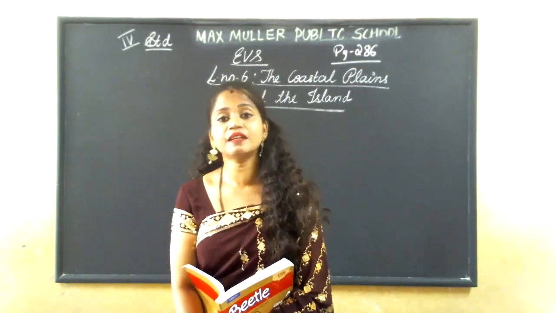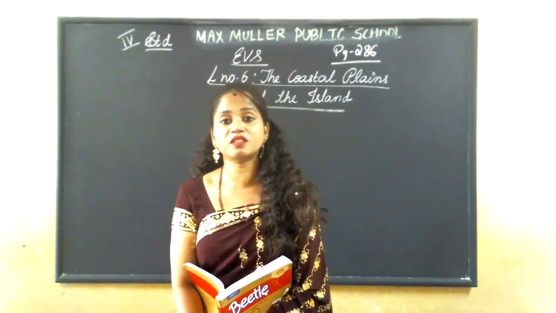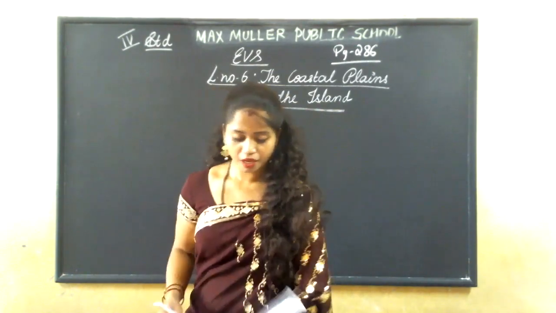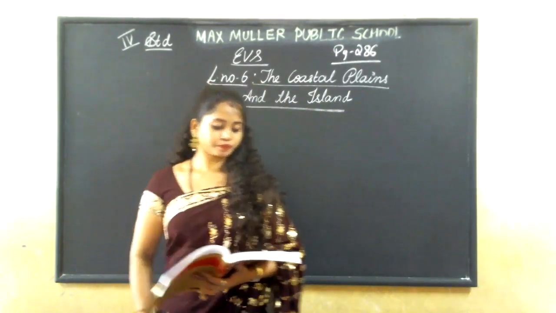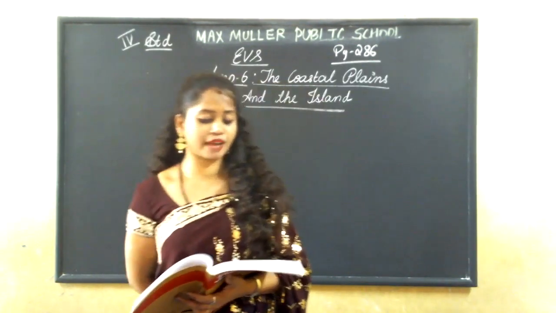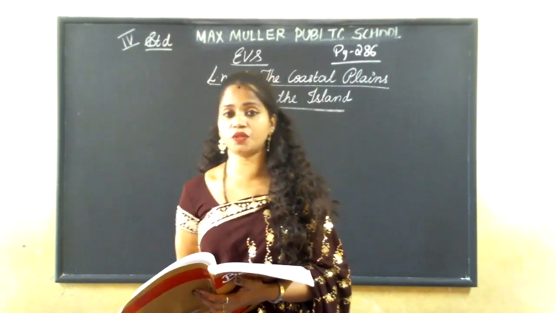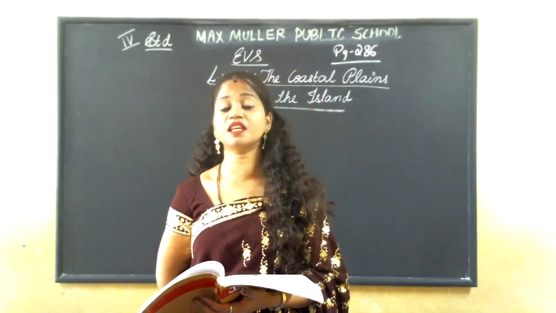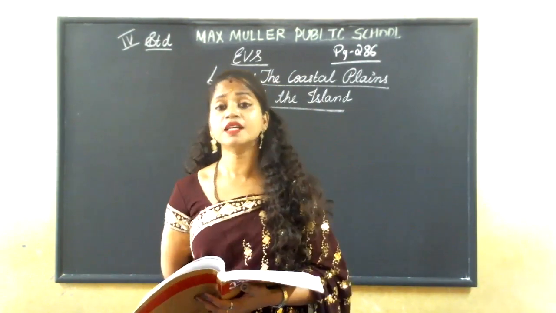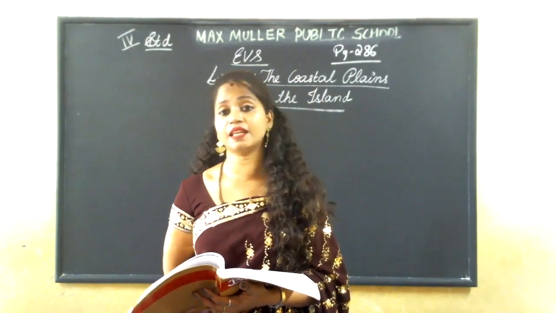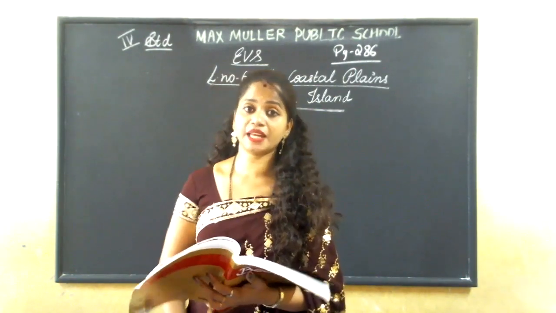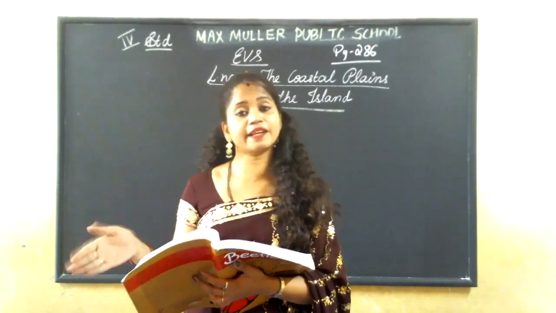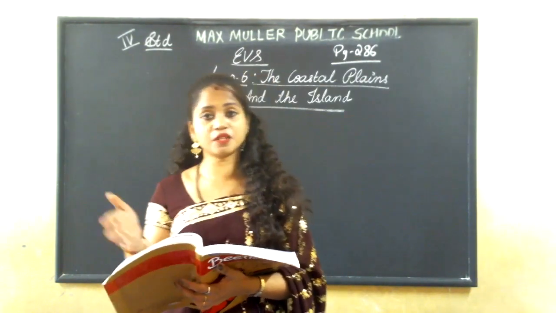Now, this is the next physical division: the coastal plains. Islands also we are learning in the same class. A coastal plain is an area of land adjacent to a sea coast, which means it is very near to the sea level. We can tell it is like a beach place. The coastal plains are nothing but the beach place, next to the sea.